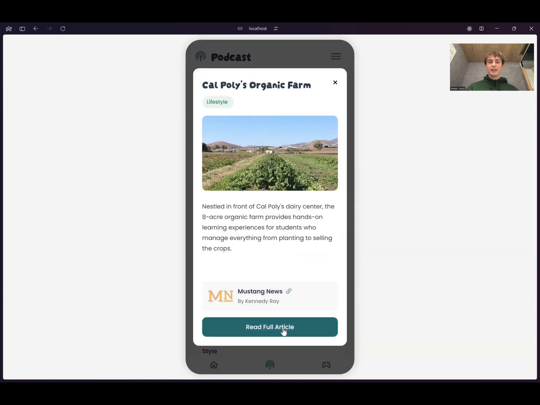And that's the whole idea here, right? We're aggregating and we're centralizing, but we still want to connect with those publishers and have point people back to the main articles and get them reading. So if you click here, you could read the full article and check out everything about the organic farm.